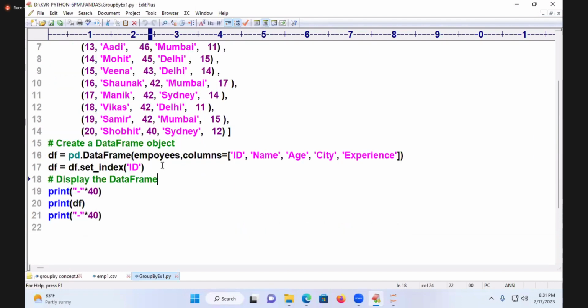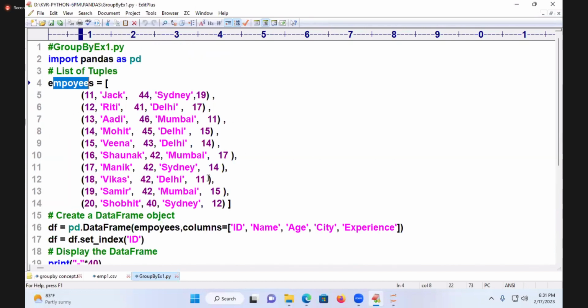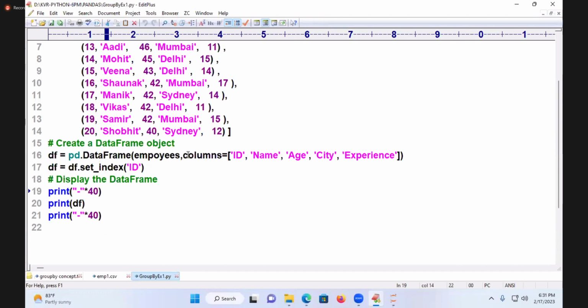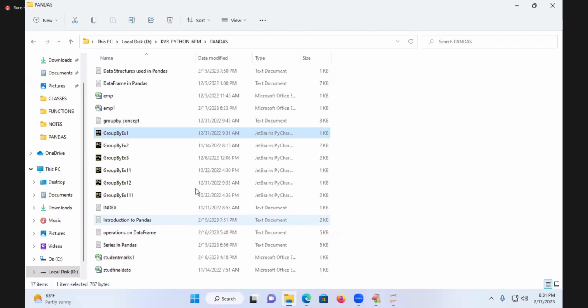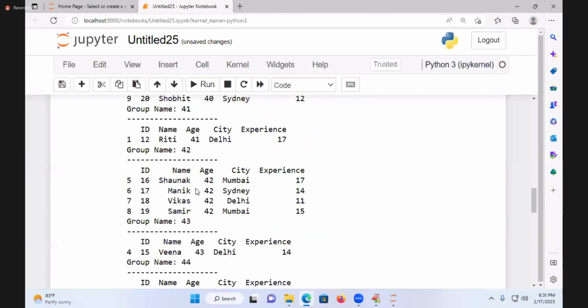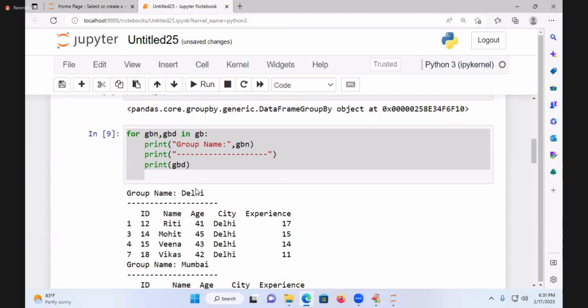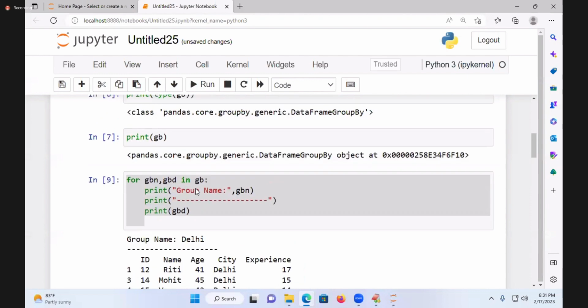pd.DataFrame of employees. What is employees? A list. What am I giving? Columns is equal to... you know how to give the column names or not? Done. Print that. Set index means what? Your index. You already know that. In its place, what do you already have? 0, 1, 2, 3 is there or not?